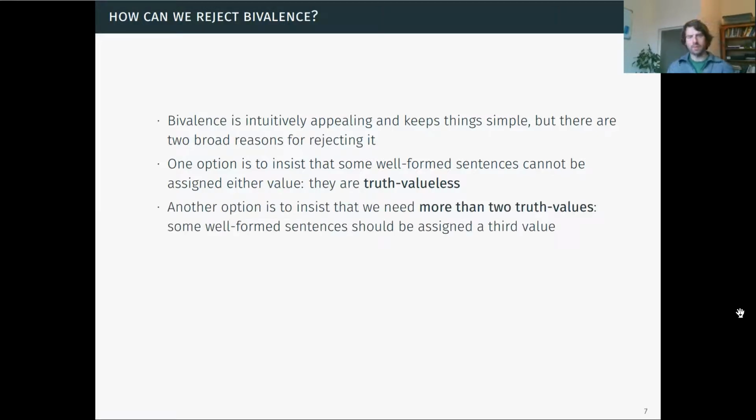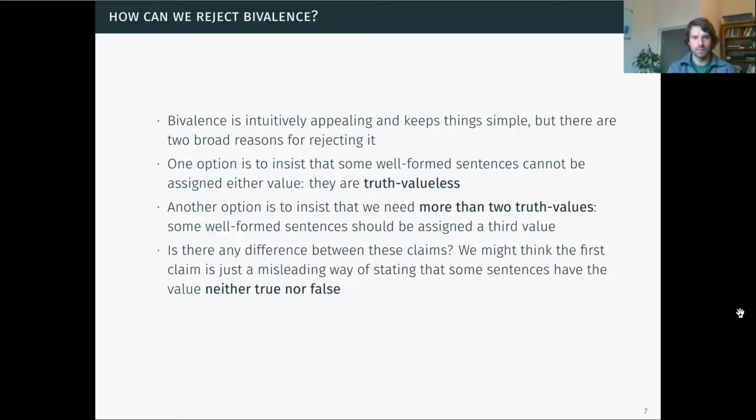Another option is to insist that we need more than 2 truth values, and to say that there are some well-formed sentences that should be assigned a 3rd value. This again can seem quite strange to some people, but the thought is that maybe truth and falsity don't actually exhaust the kinds of things that we can describe within the world.